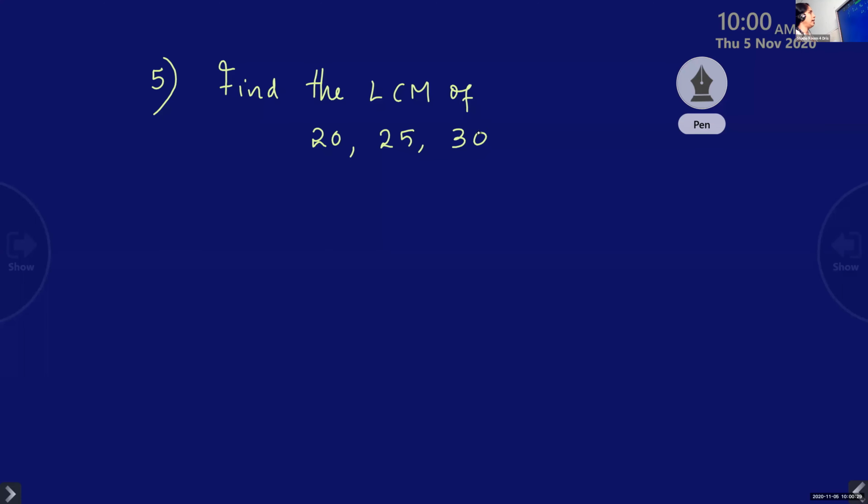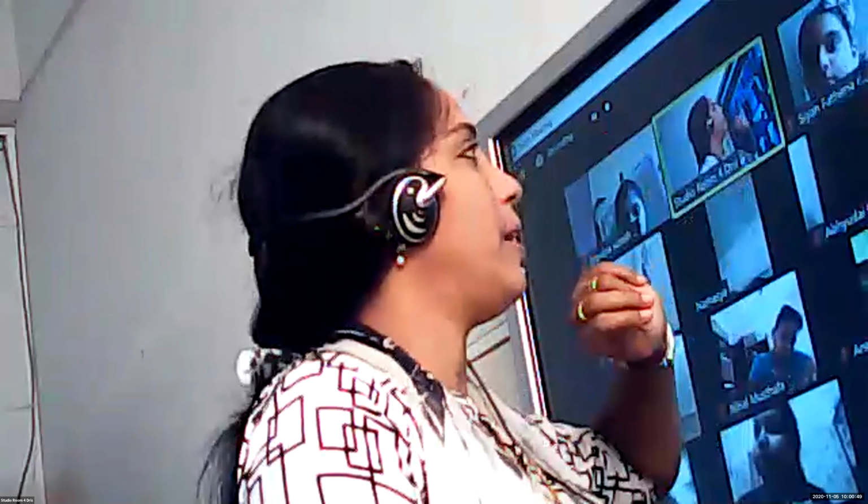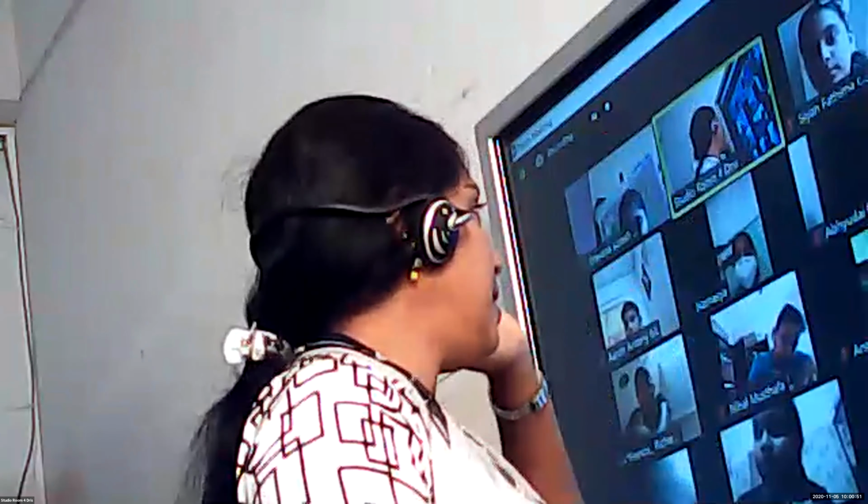20, 25 and 30. Okay, children, listen here. You have three numbers, so you can select the prime number which we can divide by any two numbers. Clear, children? Listen, at least two numbers you can select. It is not necessary that you can divide all three numbers. If you cannot divide all three numbers, you select the number which we can divide by at least two numbers.